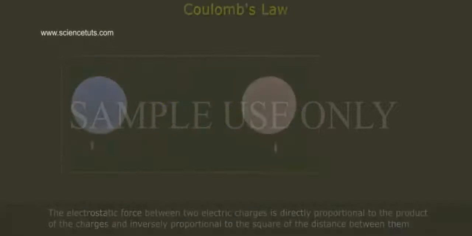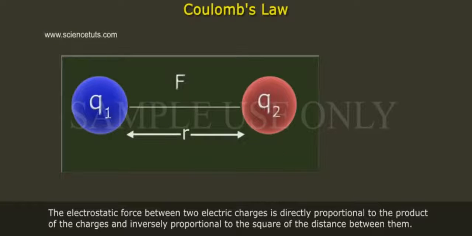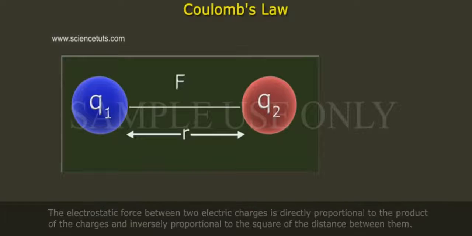Coulomb's law. Coulomb's law states that the electrostatic force between two electric charges is directly proportional to the product of the charges and inversely proportional to the square of the distance between them.